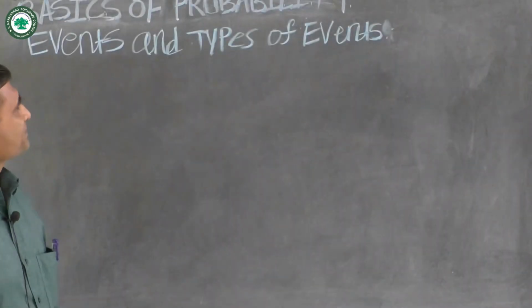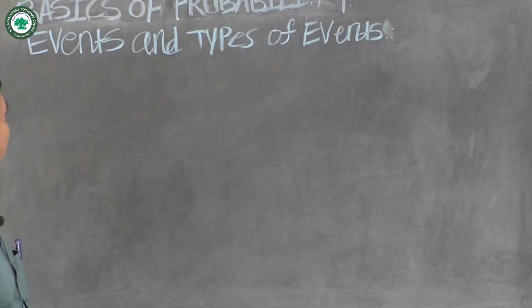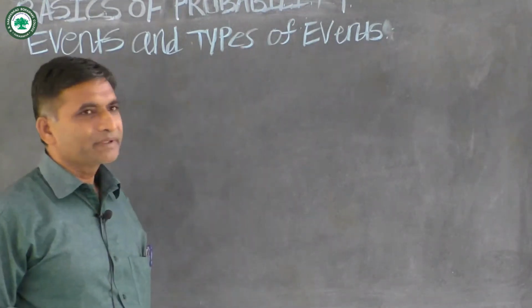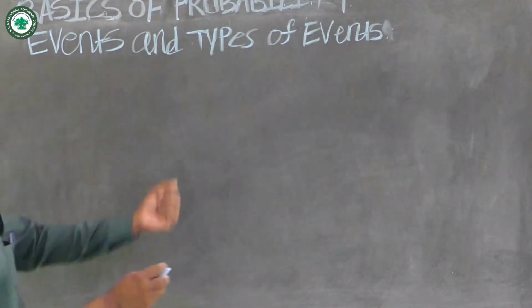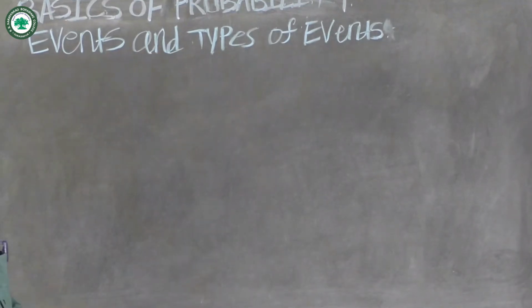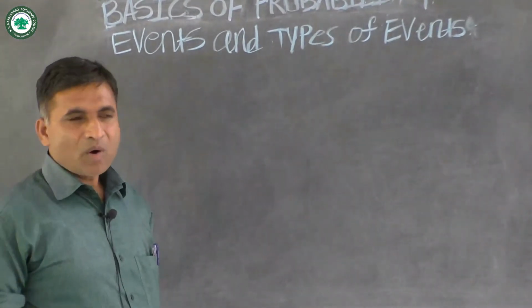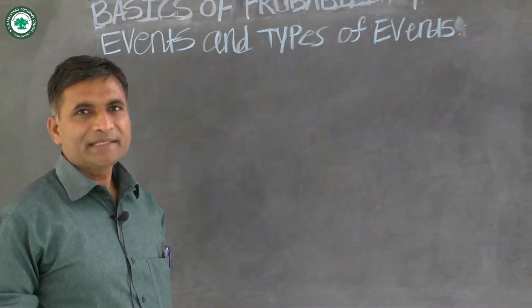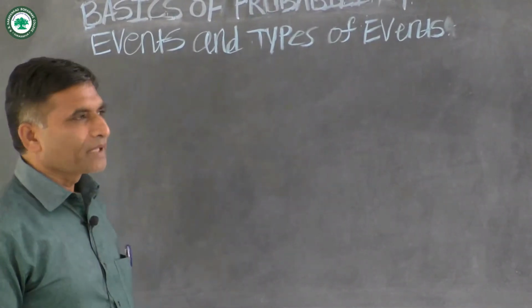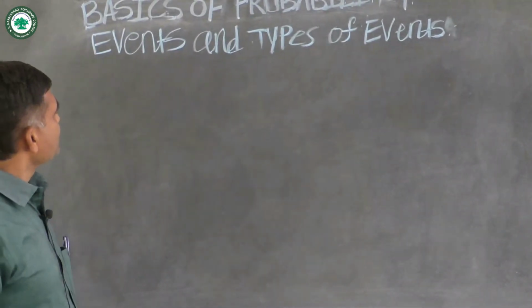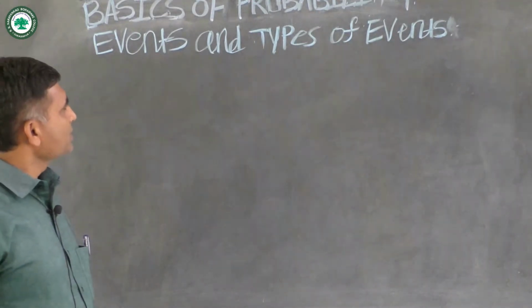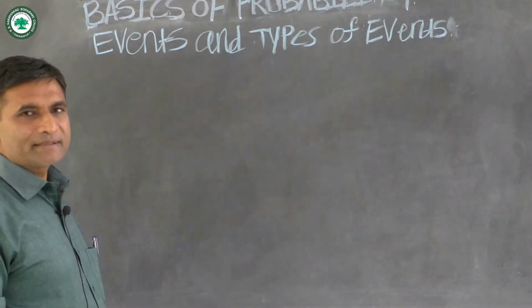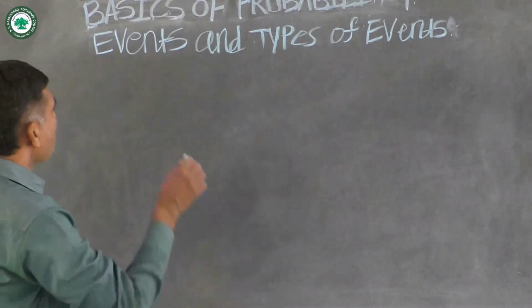Hello students, today my topic is events and types of events. Now, what does event mean? A subset of sample space is called an event. For example, consider the experiment of tossing two coins simultaneously, then the sample space is